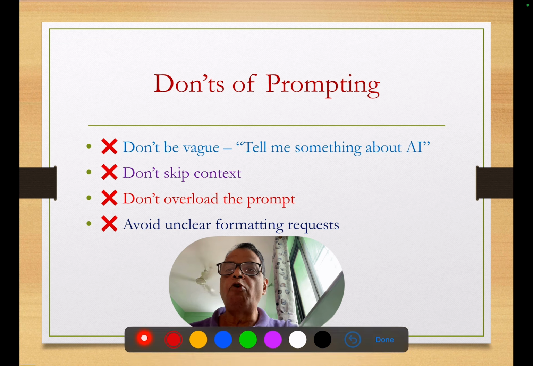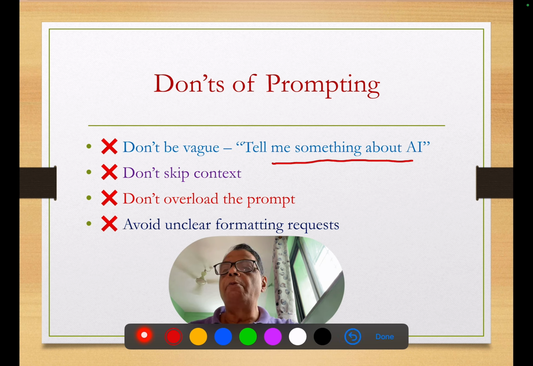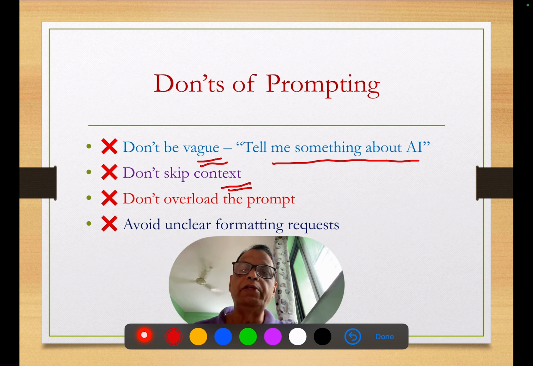For example, you can tell ChatGPT, "tell me something about AI." If you write something like this, you will find that it is a kind of vague prompt. So don't be vague. Don't skip the context. Context is very essential whenever you are using ChatGPT.